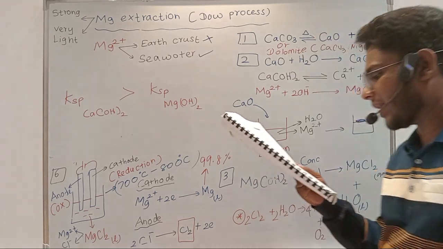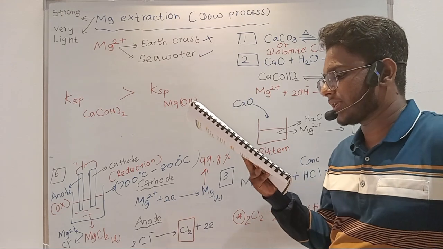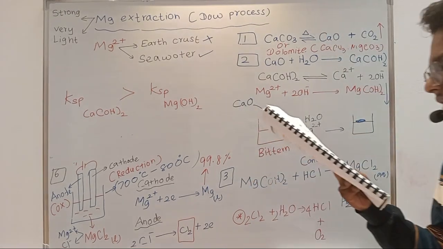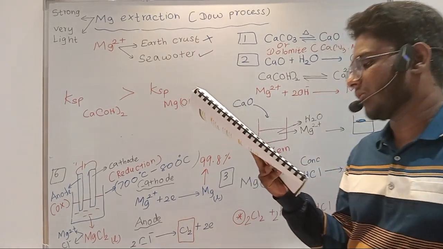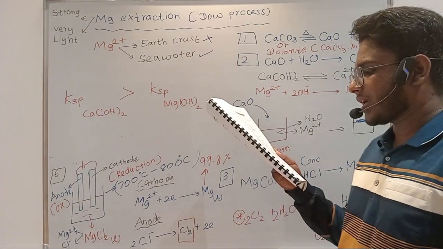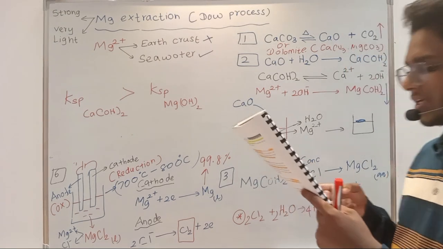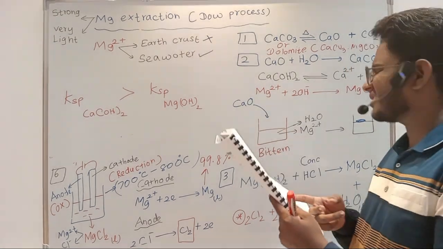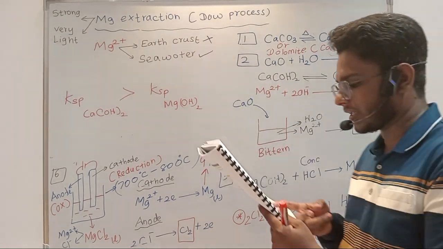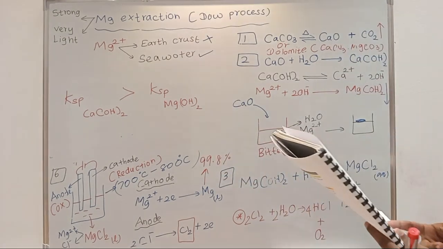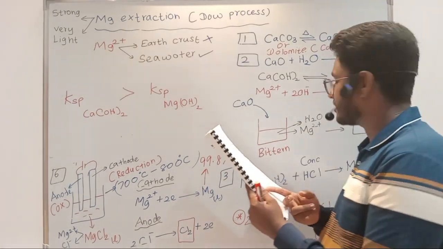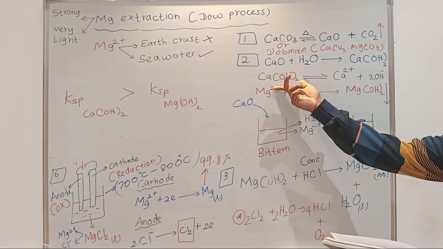With this, more and more calcium hydroxide goes into the solution, releasing OH minus without removing calcium hydroxide as a precipitate. It dissolves. The amount of calcium oxide required to precipitate magnesium 2 plus in the solution is added. Precipitation of calcium hydroxide with magnesium hydroxide is a disadvantage. Highlight that. That is this point, right?